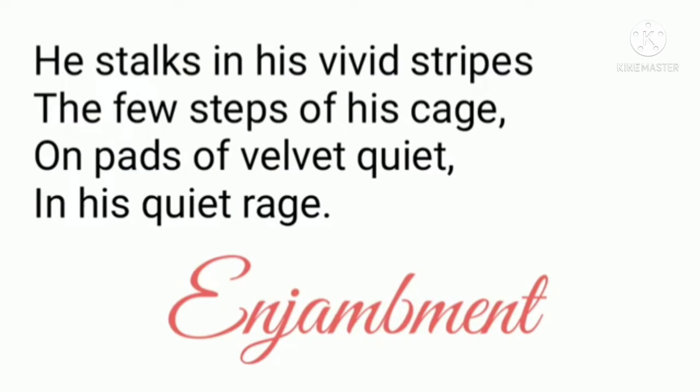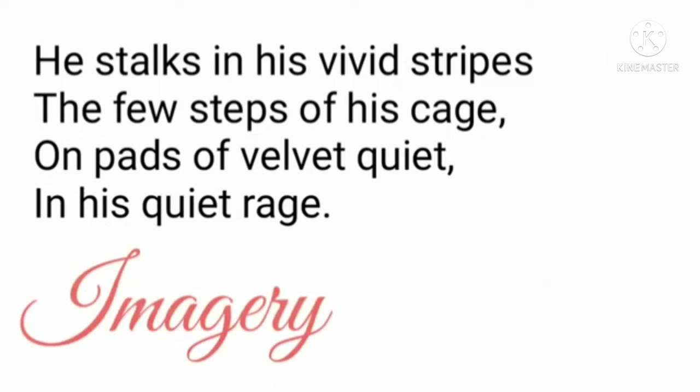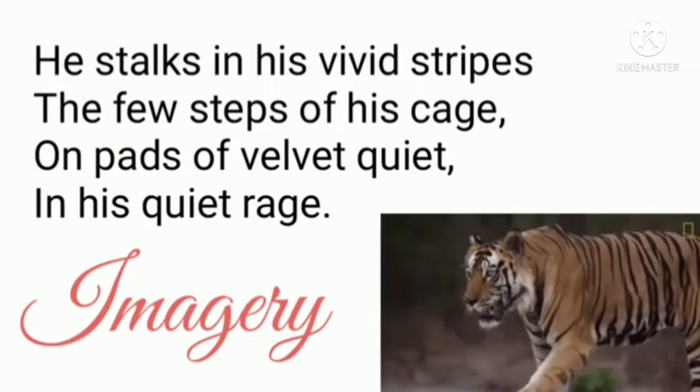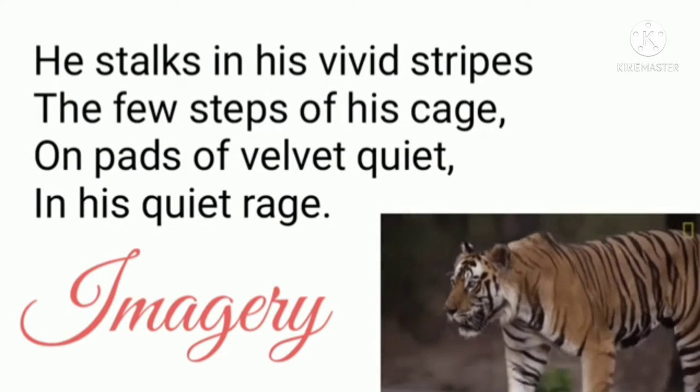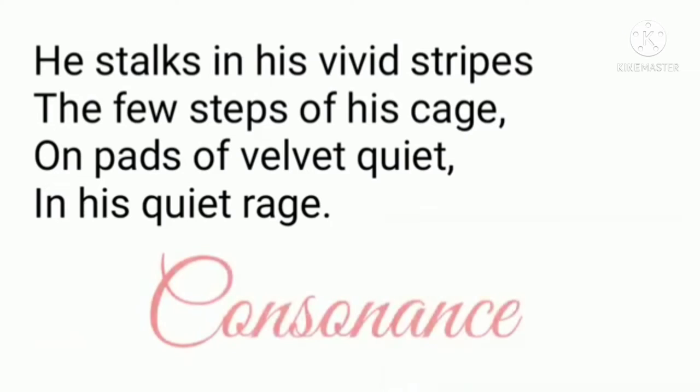Enjambment is where one line continues without any punctuation. Vivid stripes the few steps of his cage. In the first line, no punctuation is used, that's enjambment. Next poetic device that is used, imagery. Imagery, when we imagine that the tiger is in the zoo and he's walking, he's taking few steps, that is called imagery. The picture is in our mind when we read it.